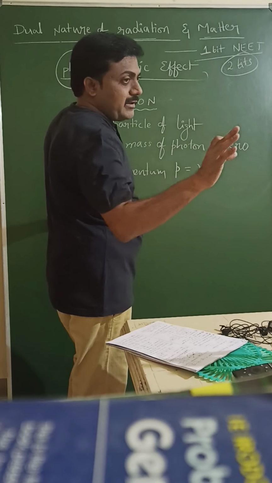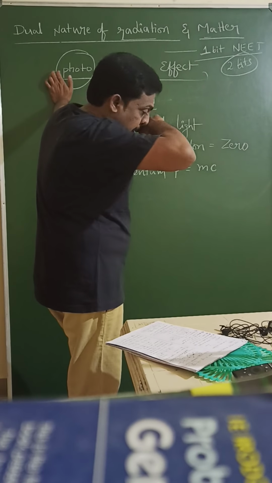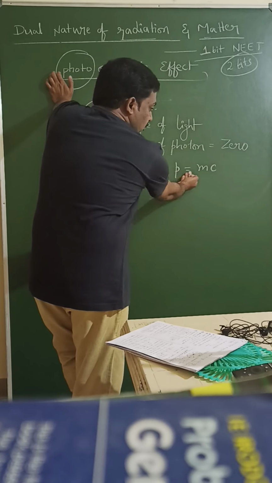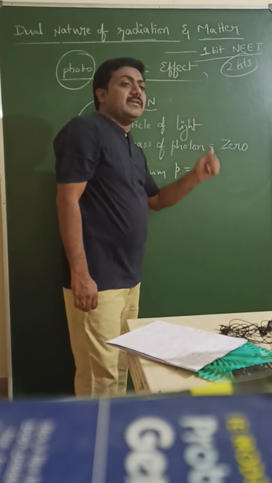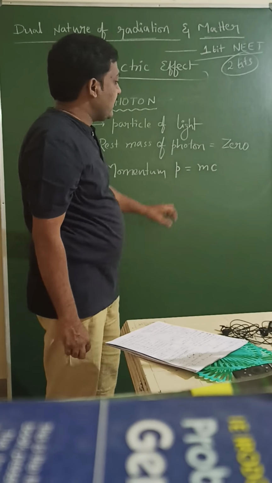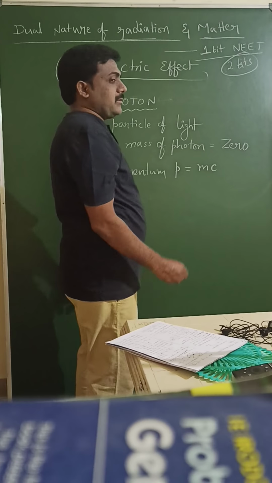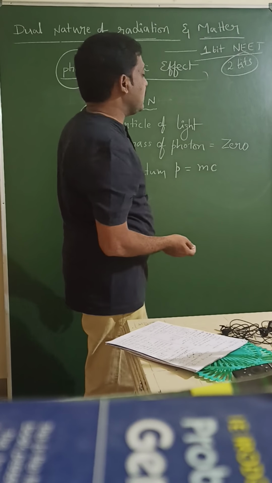Audible, guys? Okay, carry on. Momentum P is equal to mc, where m is the mass of the photon and c is the speed of light. The speed of light is approximately 3 into 10 power 8 meter per second.